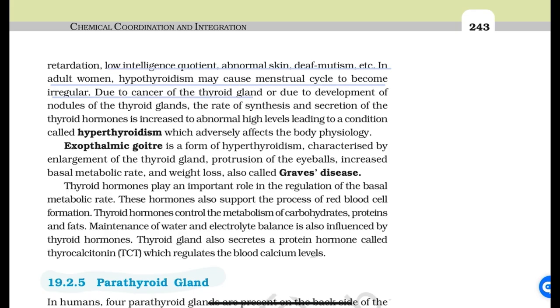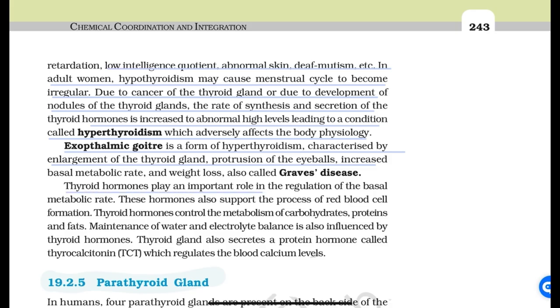Due to cancer of the thyroid gland or due to development of nodules of the thyroid gland, the rate of synthesis and secretion of thyroid hormones is increased to abnormally high levels, leading to a condition called hyperthyroidism, which adversely affects the body physiology. Exophthalmic goiter is a form of hyperthyroidism characterized by enlargement of the thyroid gland, protrusion of the eyeballs, increased basal metabolic rate, and weight loss, also called Graves' disease.